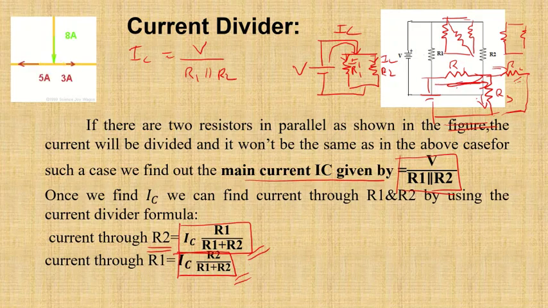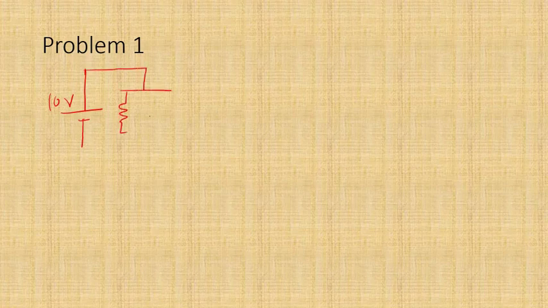But before that, we calculate IC. IC is nothing but 10 volts divided by 5 parallel 5. And if you calculate 5 parallel 5, what is 5 parallel 5? 5 into 5 divided by 10, so it's 2.5. So 10 by 2.5 is basically nothing but 4.